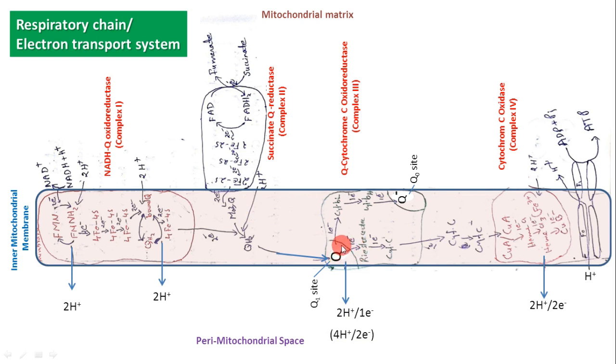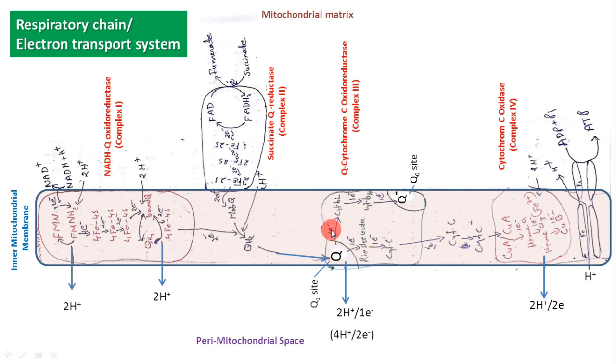Among its 2 electrons, 1 electron moves in this way: from the Q1 site into the Rieske center, from the Rieske center to cytochrome c, and from cytochrome c out of complex 3.